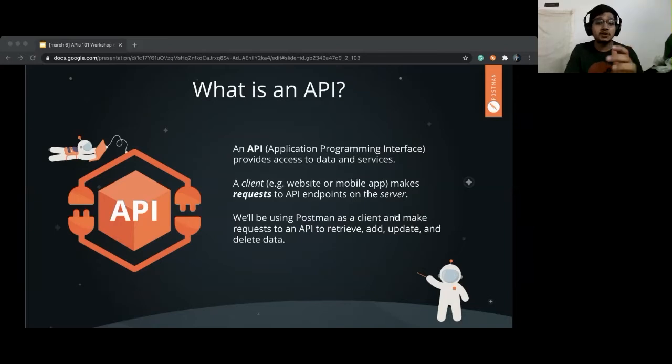So again comes the question, what is an API? APIs are nothing but software interfaces which can let one entity interact with another entity and leverage the power of collaboration over the internet. A very, very simple example I would like to give you before we move forward and discuss how this complete process happens.